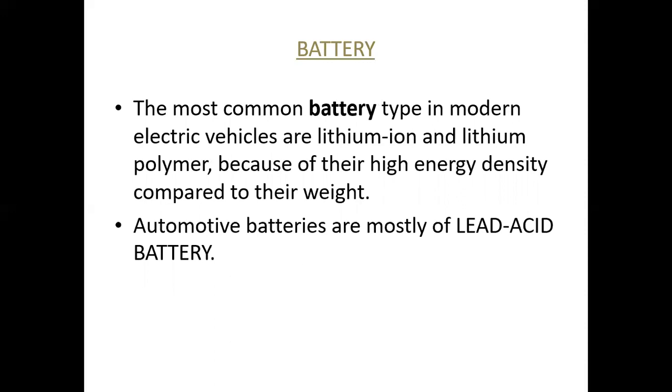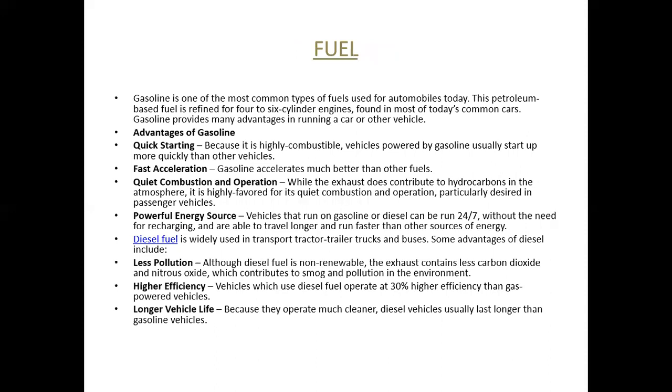And the most common battery types in modern electric vehicles are lithium ion and lithium polymer because of their high energy density compared to their weight. So this is all about the battery of your roadster. The next slide is fuel. What is the basic fuel that is used in your roadster? So three types of fuels are generally used: petrol, diesel, and CNG.